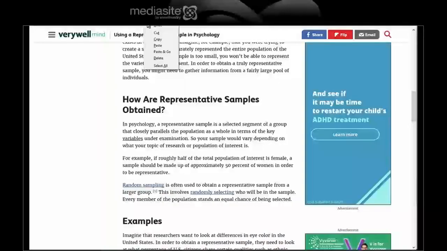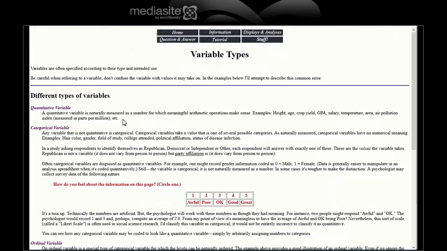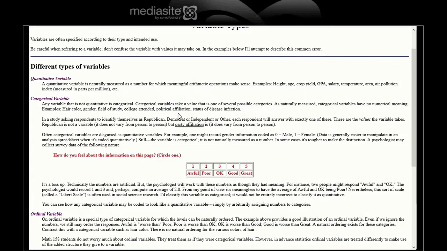See this guy. Ooh, there we go. We have your quantitative. Quantitative, like I said, it's measurable. Meaningful arithmetic operations make sense. Heights, age, crop yield. Categorical, or also known as qualitative.